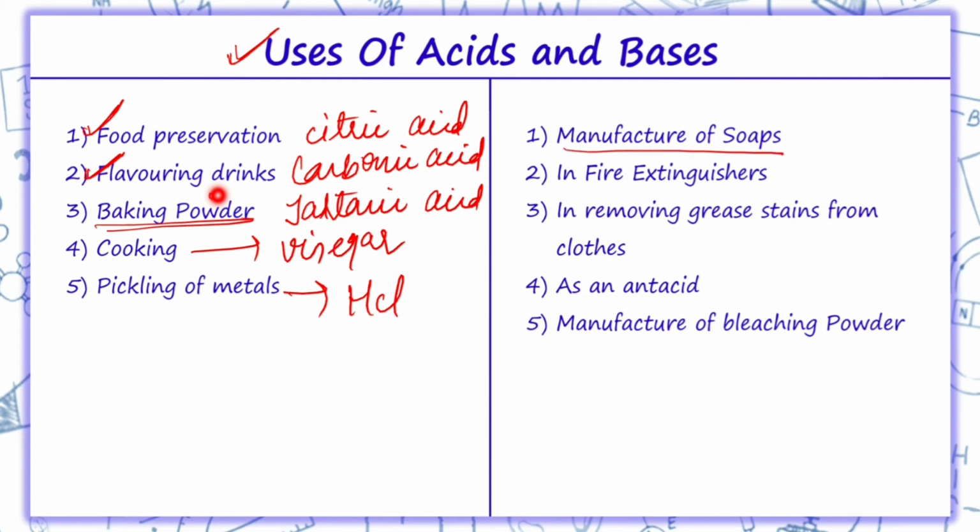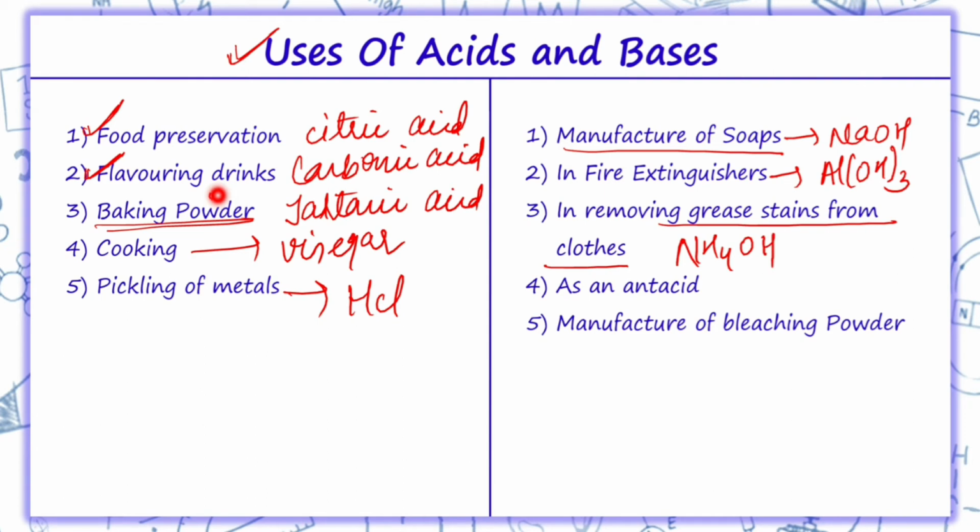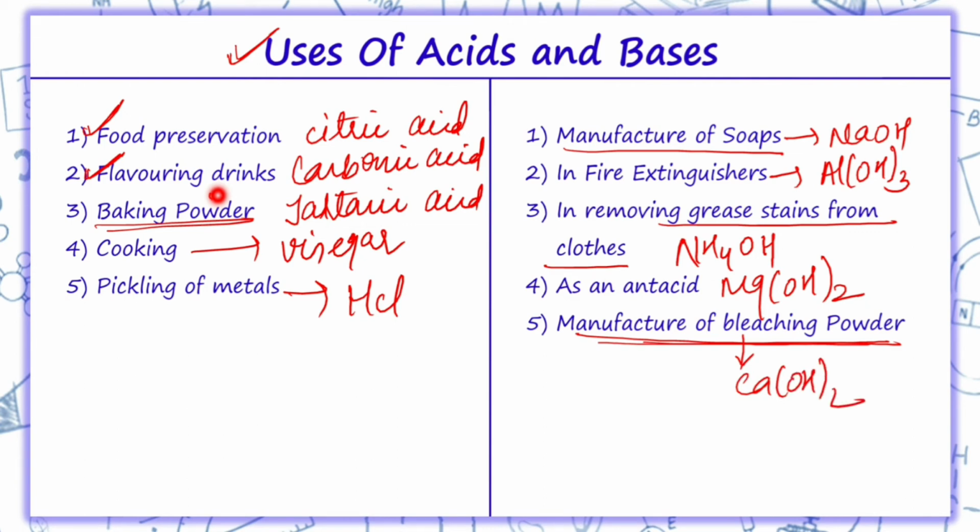Bases are used in the manufacture of soaps, like sodium hydroxide. In fire extinguishers we use aluminium hydroxide. In removing grease stains from clothes we use ammonium hydroxide. As an antacid we use magnesium hydroxide, and the manufacture of bleaching powder is also done using a base, that is calcium hydroxide. So these are certain uses of acids and bases in our daily life.